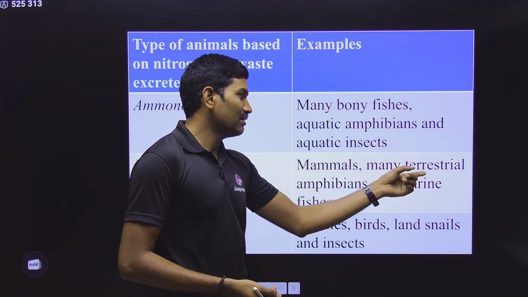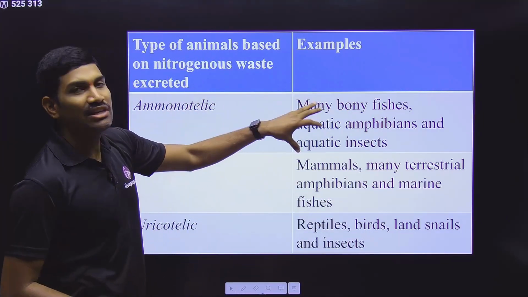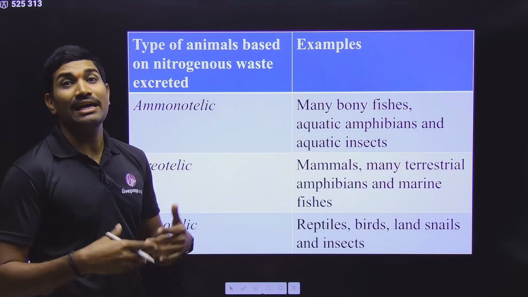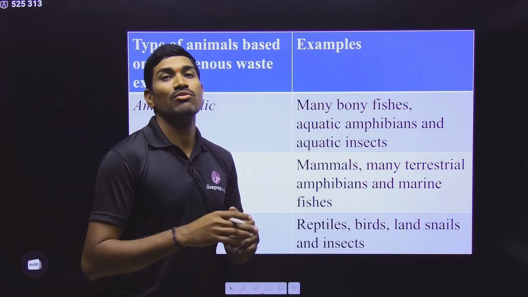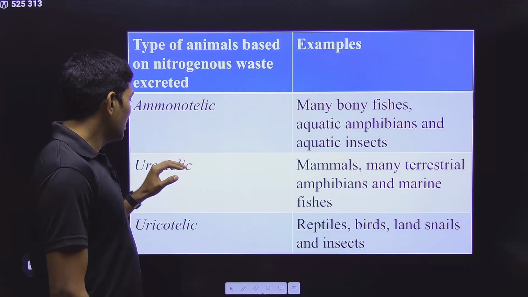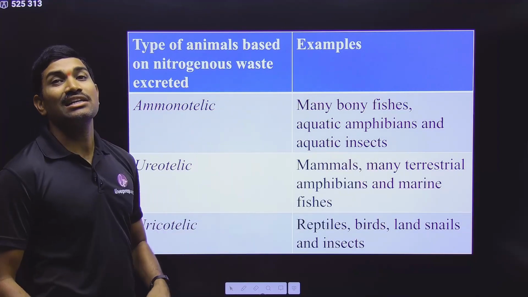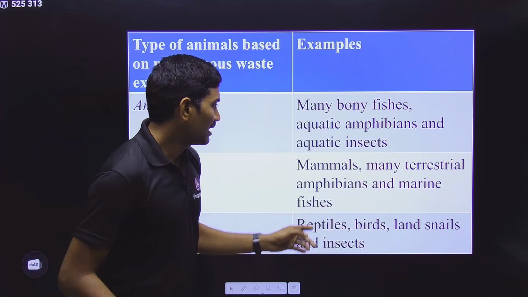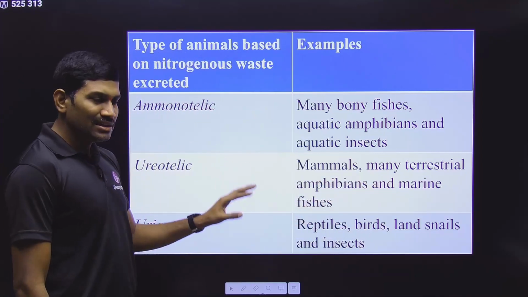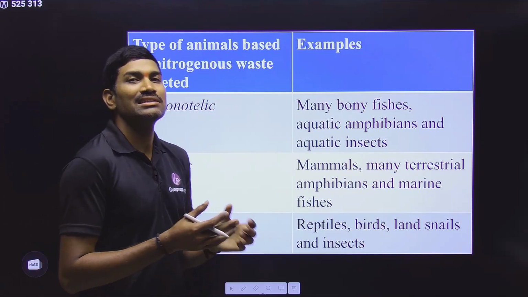So why are they mainly talking about the terrestrial organisms? See, in the case of organisms that are living in the water, water is already available, and ammonia is highly toxic, and for its removal more and more water is required. So that's why the majority of these are living in the water. So you can understand this. But with respect to ureotelic and uricotelic, you can understand that mainly these are terrestrial forms, even though some are related to water. Some amphibians are there, some marine fishes are there, but still here the condition is something different.